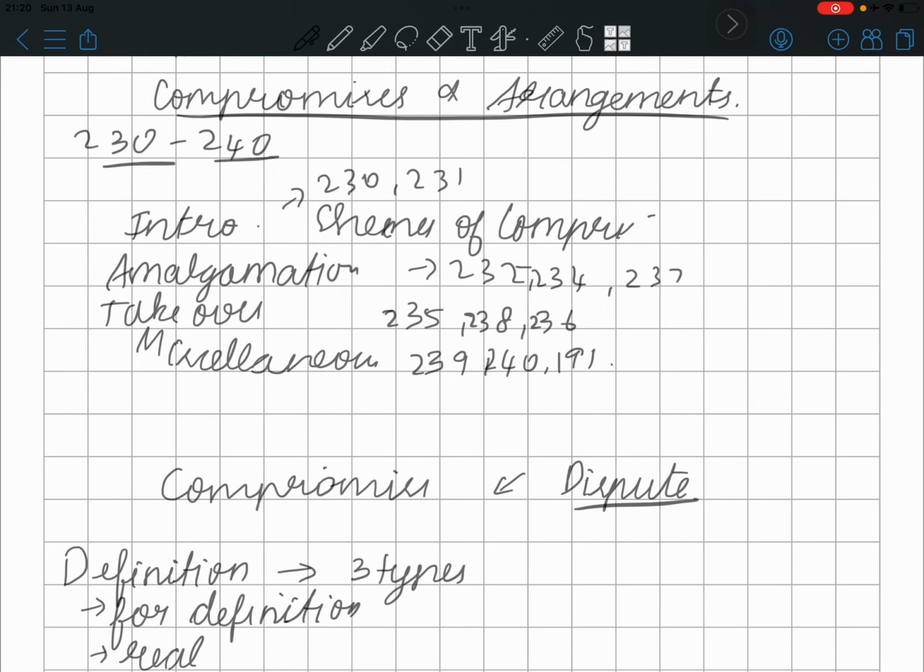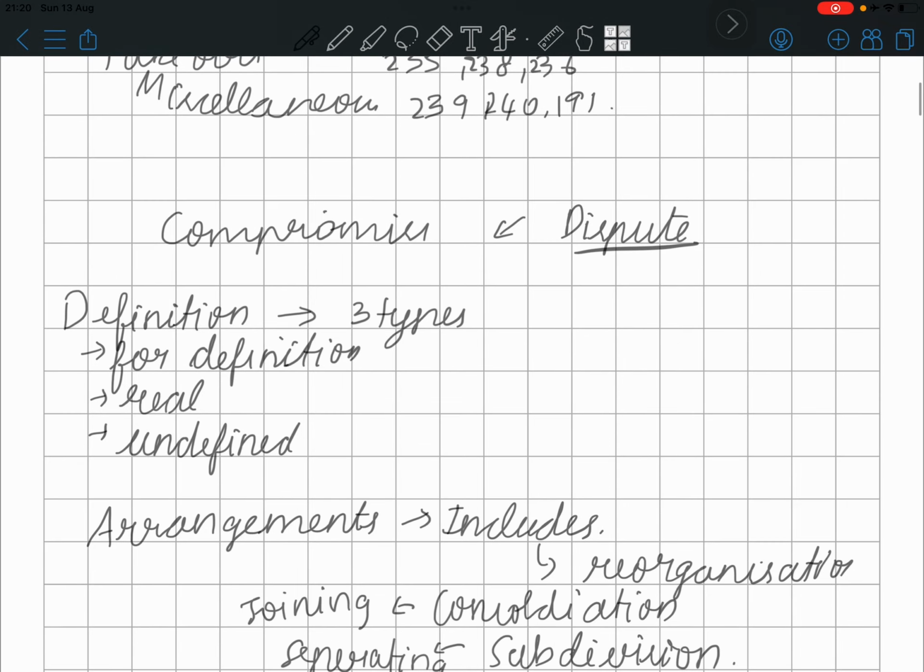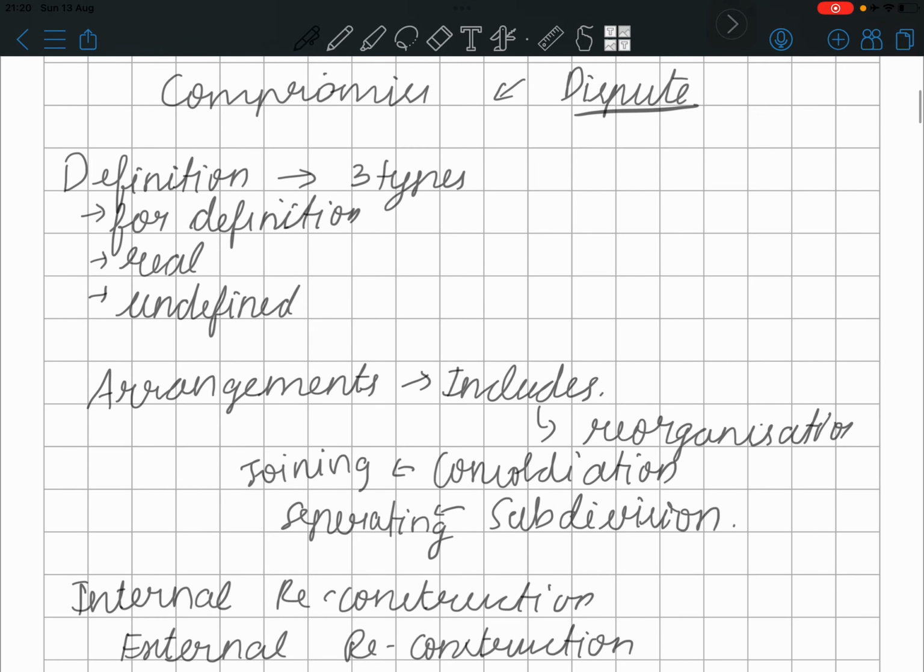Usually, this section has an introduction, amalgamation and takeover, and miscellaneous sections. These four sections are to be explained in detail. Three definitions of compromise are given. First, it's clearly defined in the section. Second, it is not defined in the section. Third, it is relatively defined. It's not completely defined.